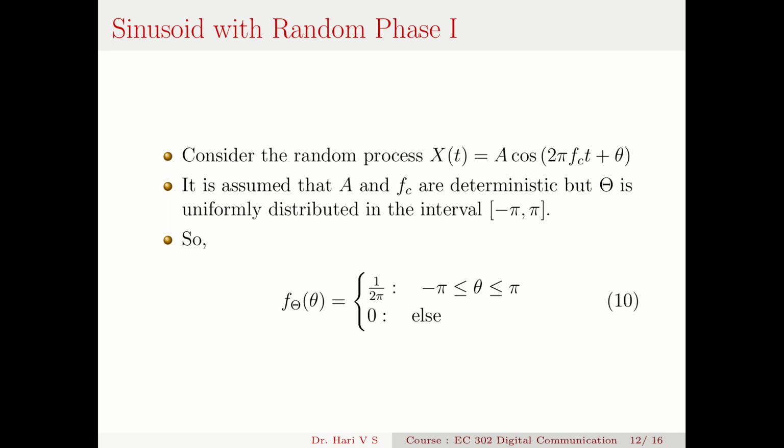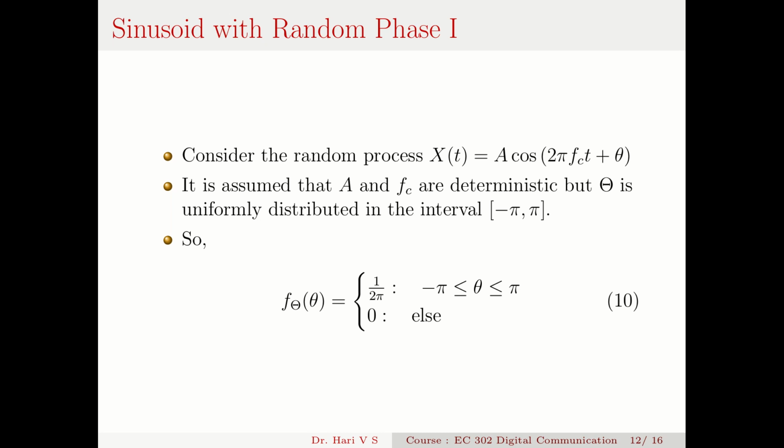Suppose you go to the lab and turn on a sinusoidal signal generator. This is what is happening. So we do not know the initial phase. Sometimes you assume that you start with θ equal to 0, but this θ may be at different phases. Sometimes it may be at π/4, sometimes it may be at π/2. One can never know where the phase started.